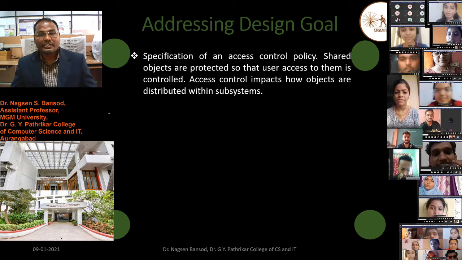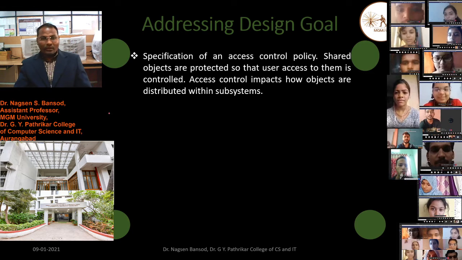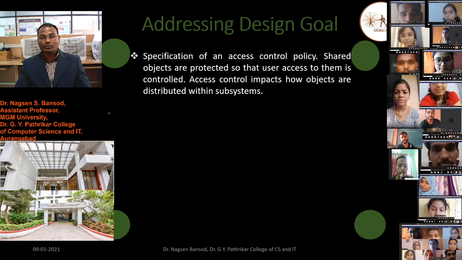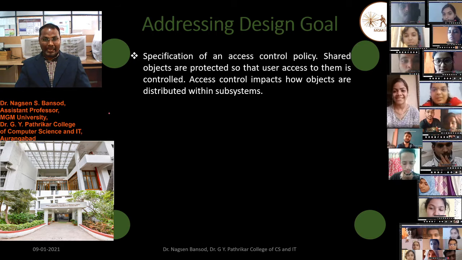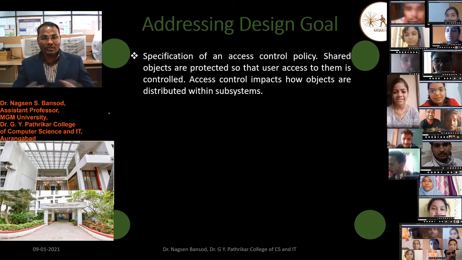A specification of an access control policy. Shared objects are protected so that user access to them is controlled. Access control impacts how objects are distributed within a subsystem.